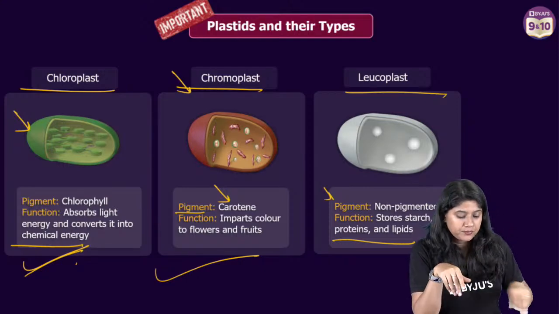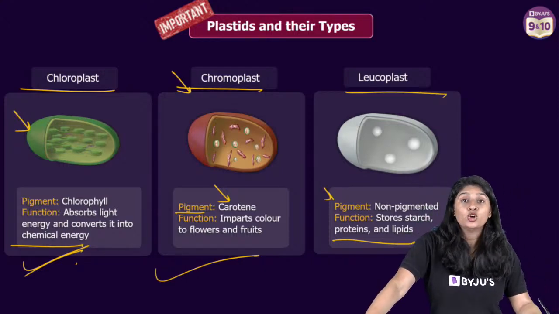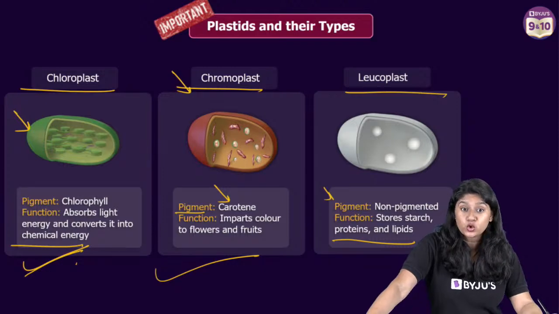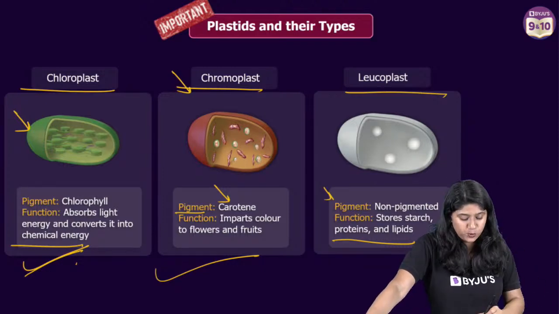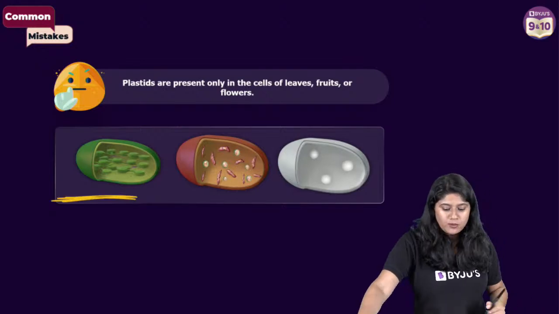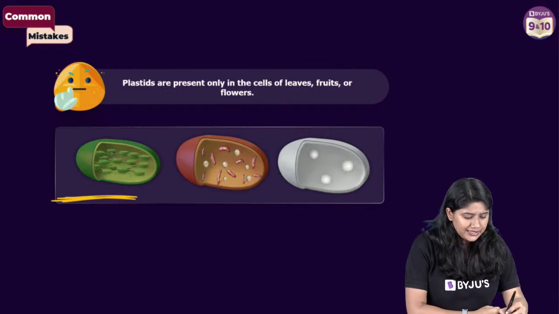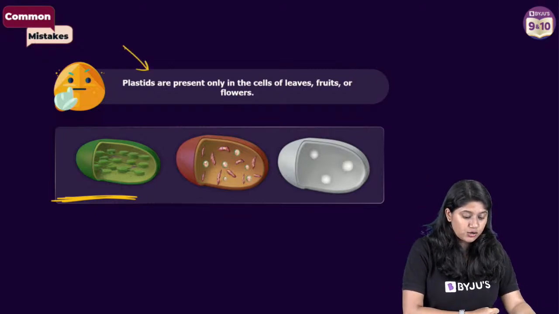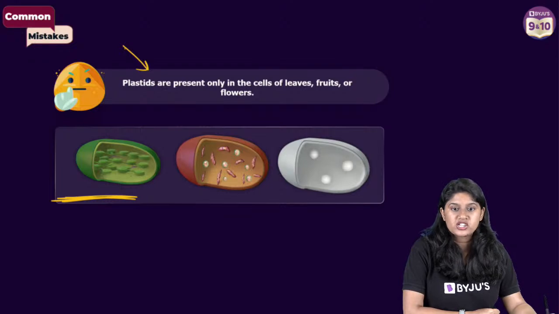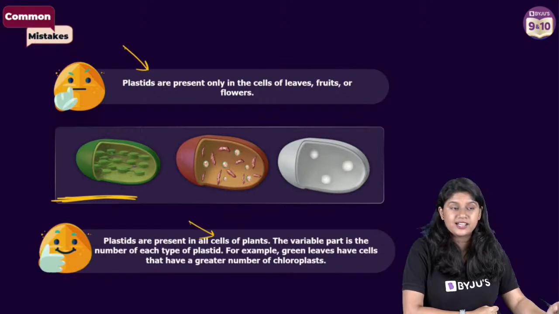Good. So everyone, are we clear? There are 3 different types of plastids. We have chromoplast, chloroplast and leucoplast. In our textbook, we have chloroplast in detail. And there's a very common mistake in our mind, that the plastids are only in the cells of leaves, fruits and flowers. It's not that. They are actually present in all the cells of plants.